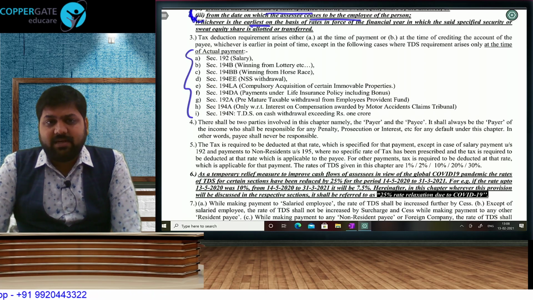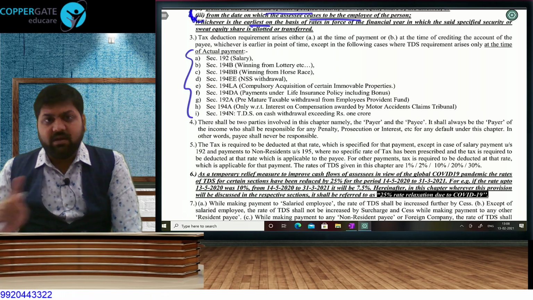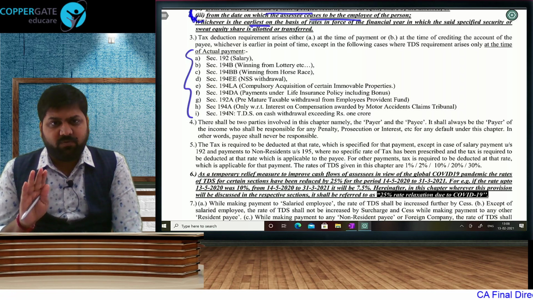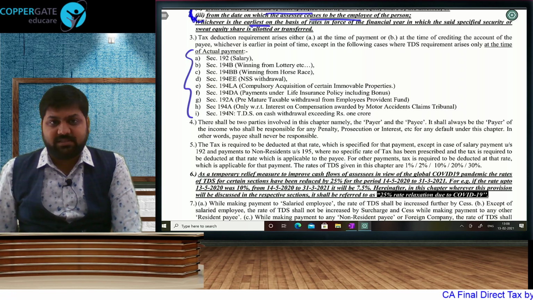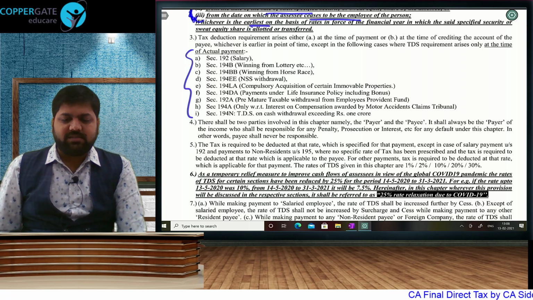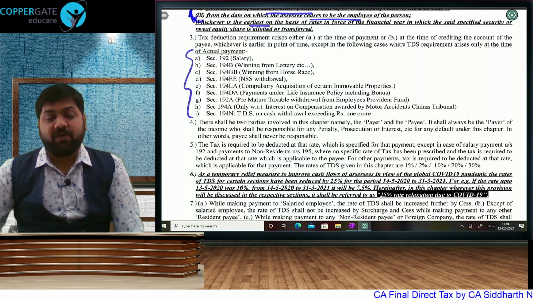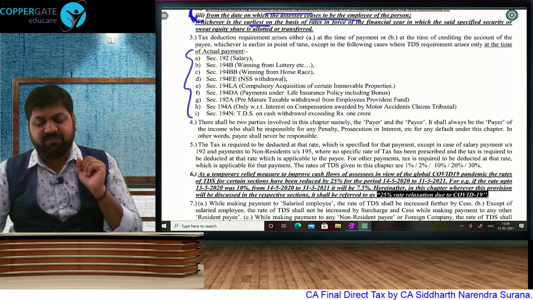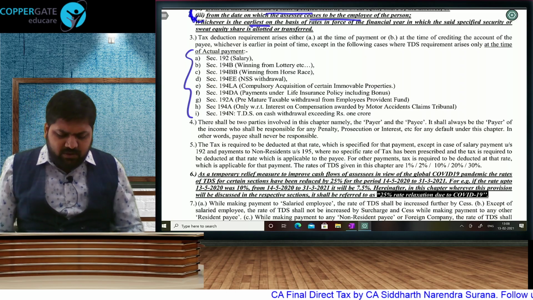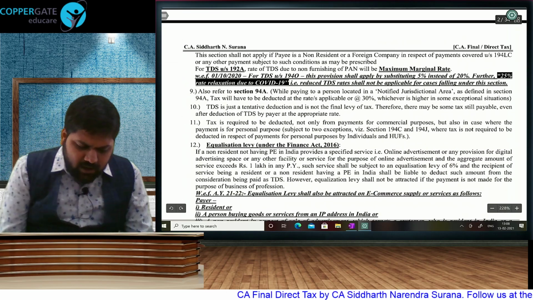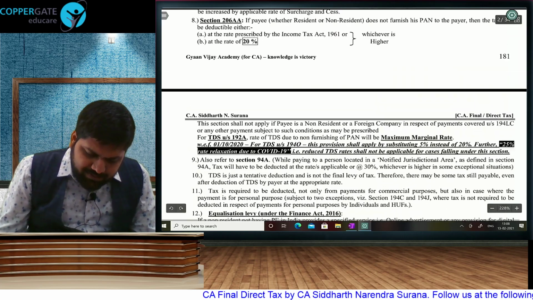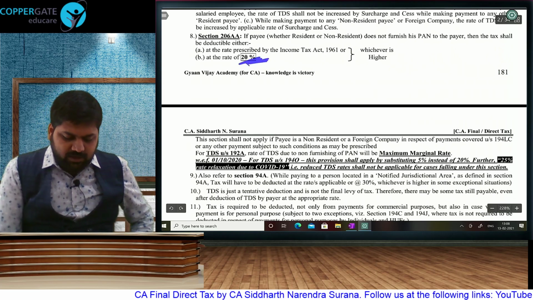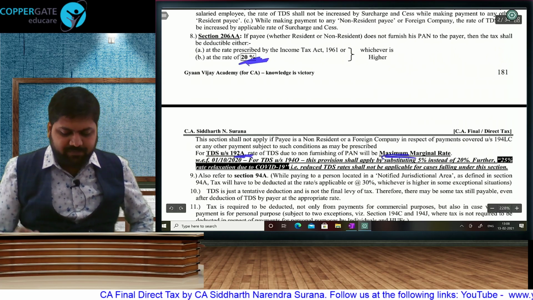So normally TDS comes at the time of credit or payment, whichever is earlier. Rate and monetary limit is given in every section. Normally surcharge and HEC won't be added, but for salary and non-residents, we have to always add surcharge and HEC. The payee will have to furnish PAN. If the payee does not furnish PAN, then minimum TDS will be 20%. But for RPF section, it was maximum marginal rate.